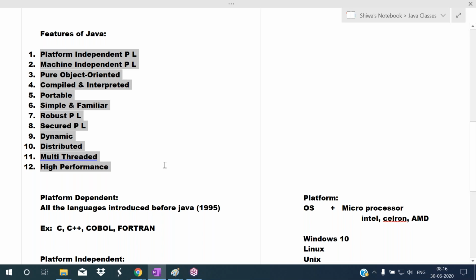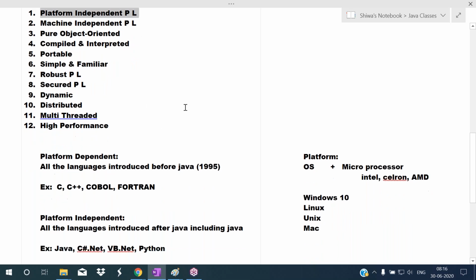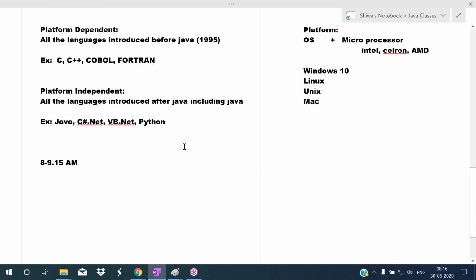Among these, in the previous class, we discussed the platform independent programming language. So you have to understand what is platform dependency and what is platform independency. All the languages which were introduced before Java are called platform dependent programming languages, like C language and C++ language.